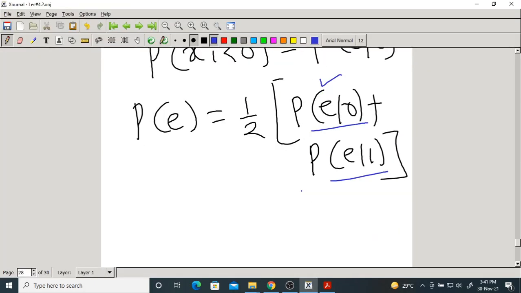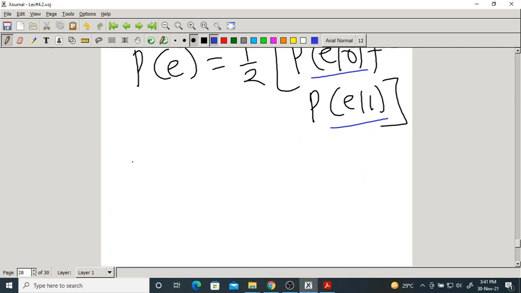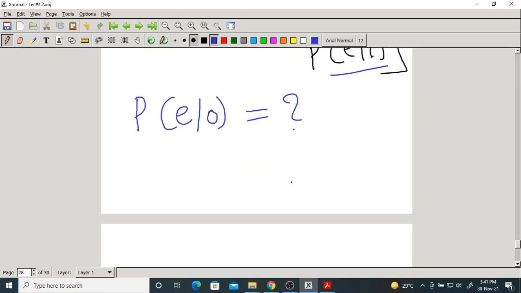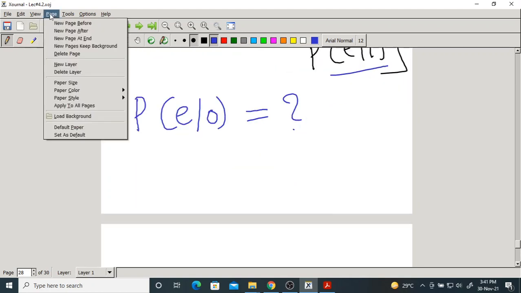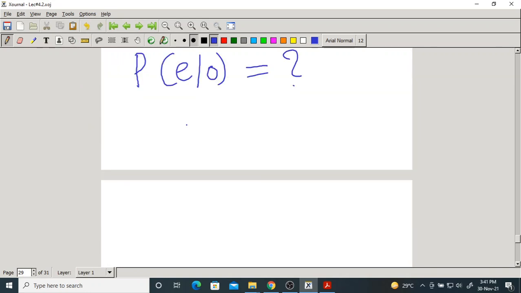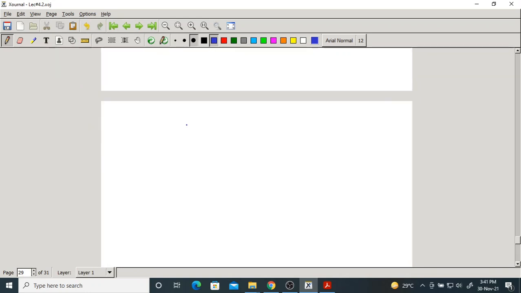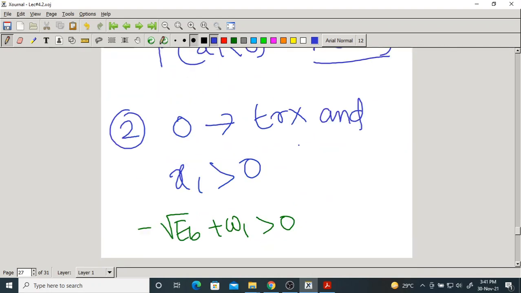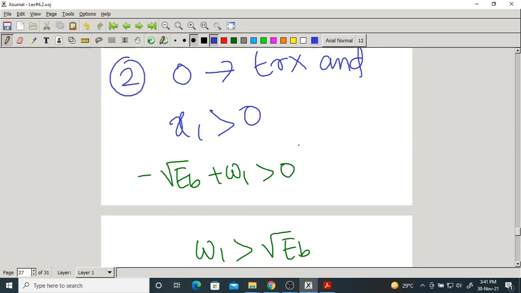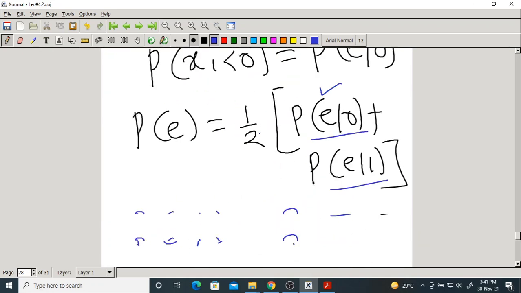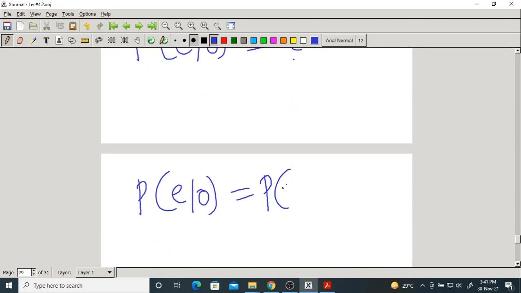Okay, so let us go with the probability of error given 0. That is easy to calculate. First of all, calculate the probability of error given 0. The probability of error given 0 is the same as the probability that x1 is more than 0.